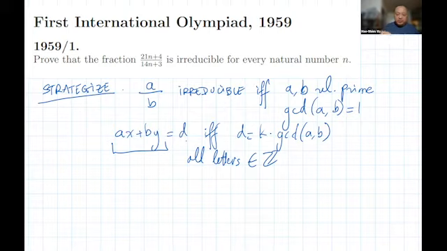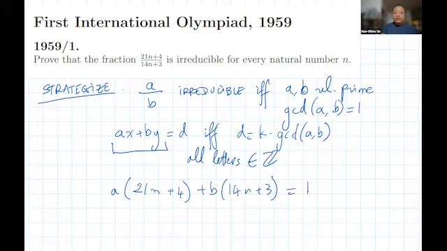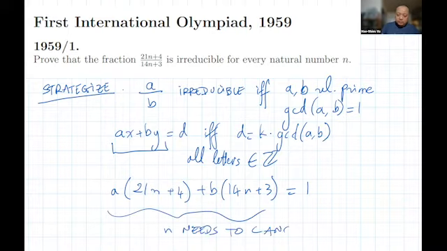Therefore, in this case, it's sufficient to prove that a times the numerator plus b times the denominator is equal to 1. All I need to do is find an a and a b where this is true. Well, this must be true for all n. If it must be true for all n, then a hint is that on the left side here, the n needs to go away. It needs to cancel out because if there's an n left, it cannot stay constant at equal to 1. The n needs to cancel.